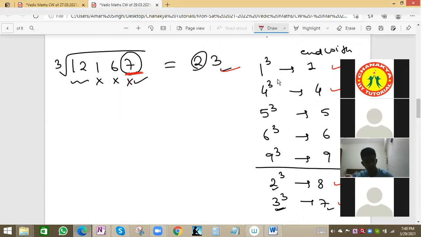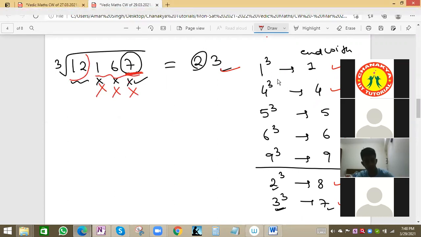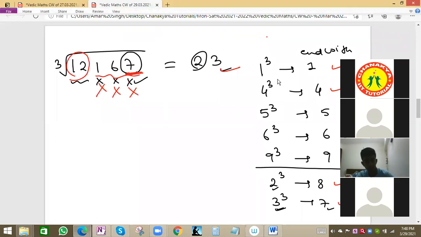And then we ignore the last 3 digits and focus on the first two numbers, that is 12. Now we'll see which number has its cube 12 or less than 12, that is 2. 2 cube is 8 and 3 cube is 27. So we'll take 2.